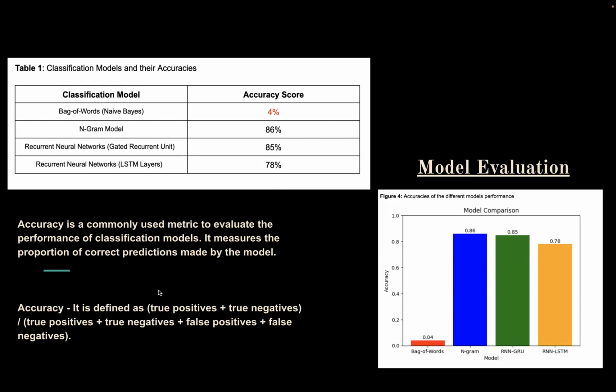And apart from this, for the first two models, we also did cross-validation just to make sure how it was performing on the different versions of the same data set. So we did that, and the average scores came out to be pretty high for both of them. Even for bag of words, it was around 70% something. For the n-gram models, it was around 85-86%. But for the bag of words model, the actual accuracy came out to be 4%. And this is probably because of overfitting.